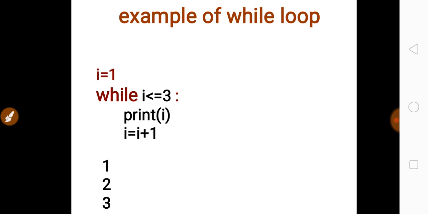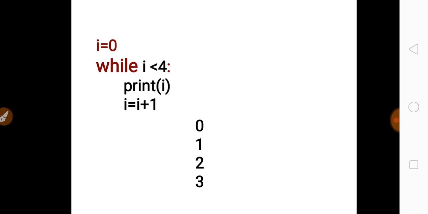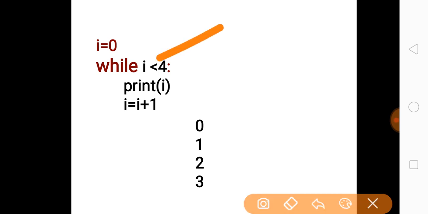We'll learn some more about the while loop in the next slide. Let's see over here. I have again initialized the counter variable, this time with the value 0. The condition here is i < 4, which means it will execute the body of the loop as long as the value of i remains less than 4.